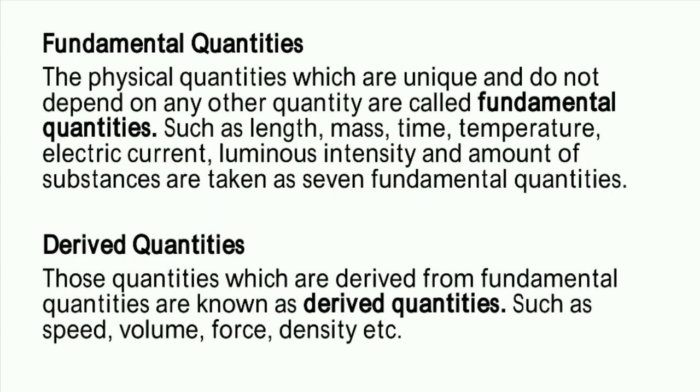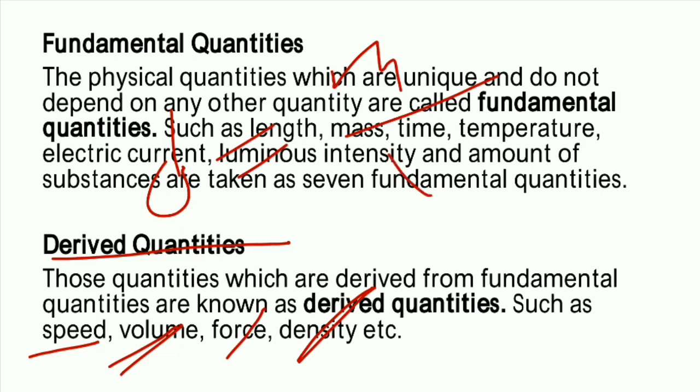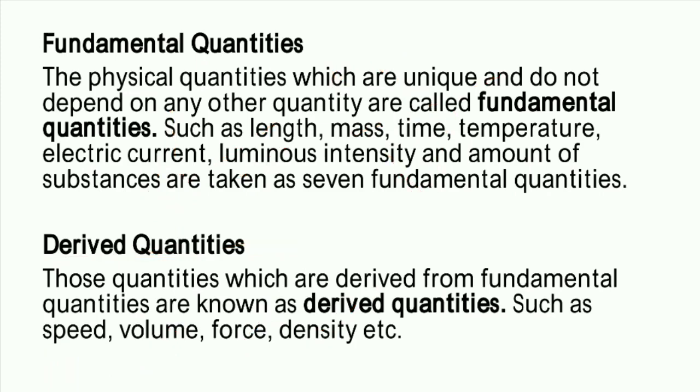Some examples of derived quantities are given, like speed, volume, which also depends upon other quantities, force, which depends on mass and acceleration, etc. Density also depends upon different quantities: density is equal to mass by volume. So the quantities which depend upon other quantities are called derived quantities, and the fundamental quantities are those which are unique, which do not depend upon other quantities. I hope all of you have understood.